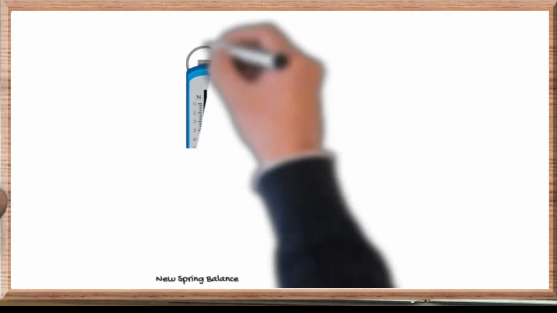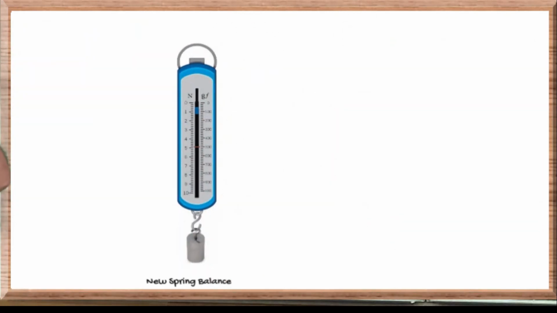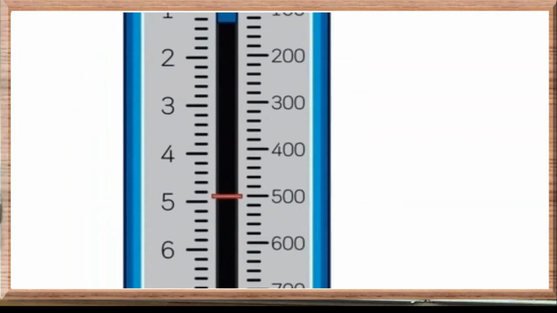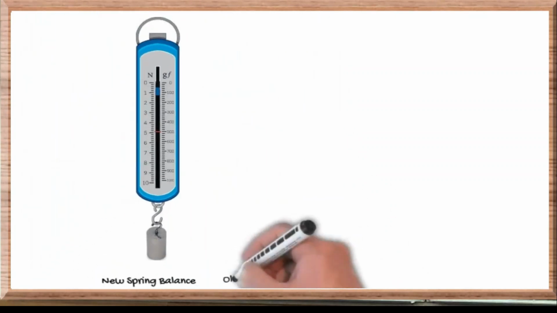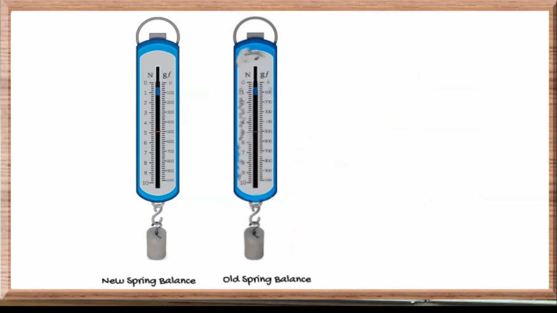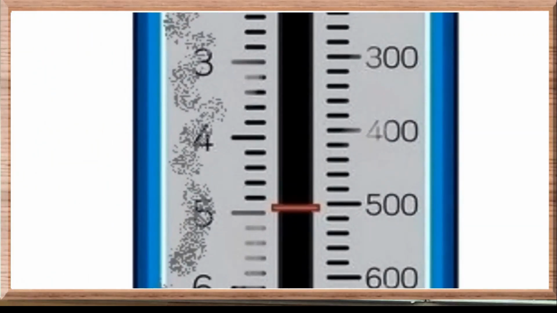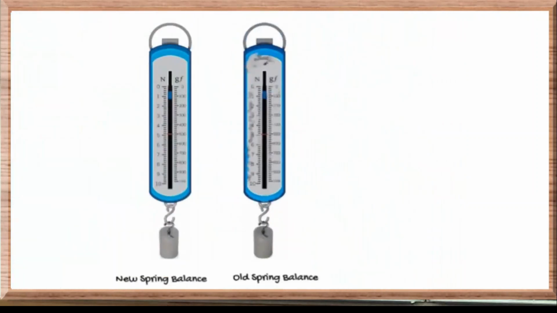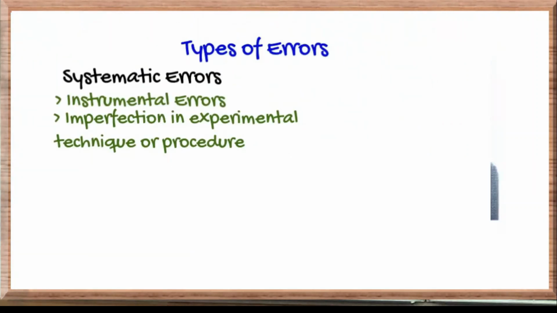Now, the imperfect calibration of the instrument. Here we have a new spring balance with a known weight which reads as 500 gram. Though with the old spring balance, which is repeatedly used, if there is a permanent extension in the spring, it will give more than 500. So we have to calibrate the instrument from time to time.